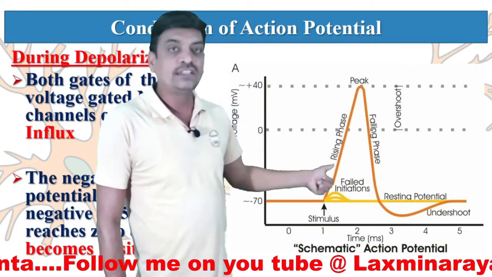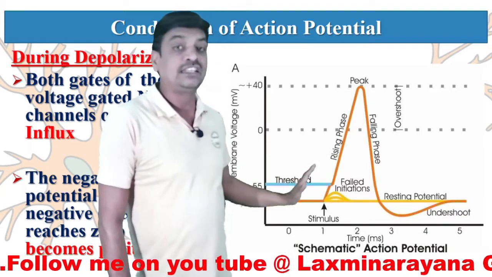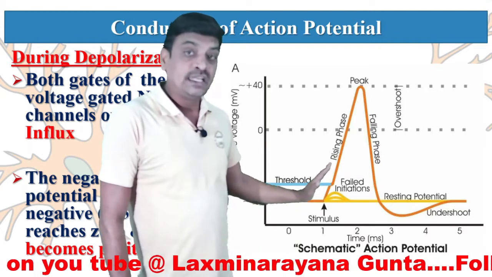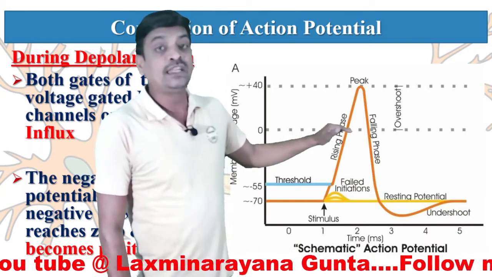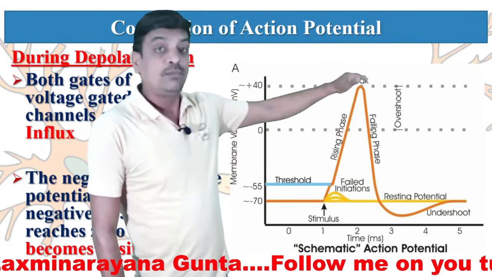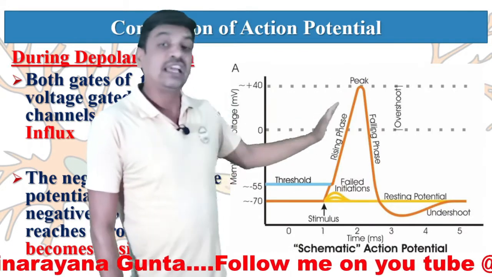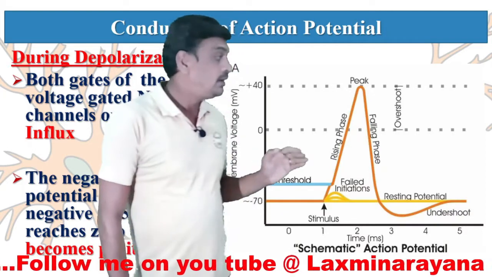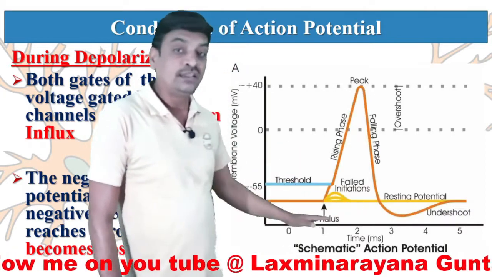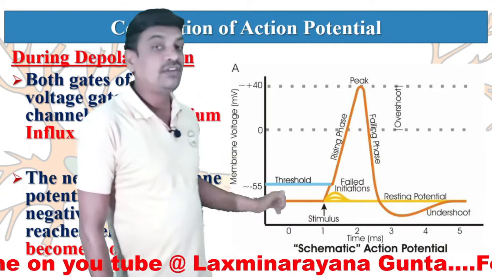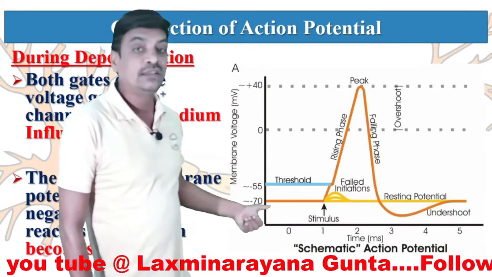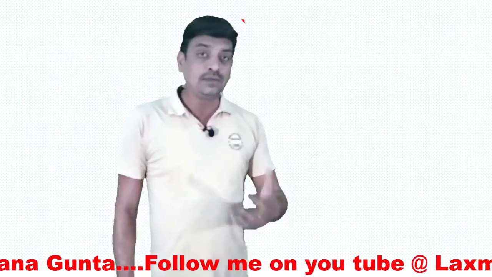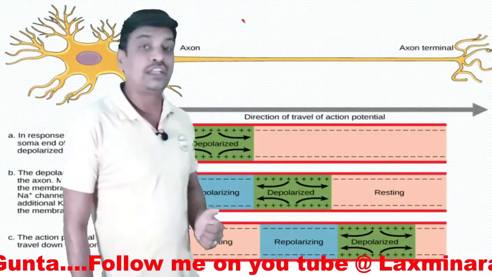During depolarization, the inside negativity gradually decreases, reaches 0, and finally increases to plus 40 millivolts. This is called the rising phase, observed during depolarization. Here on the x-axis we have taken the time in milliseconds, and on the y-axis we have taken the voltage of the membrane. Let me show in detail what happens during depolarization.